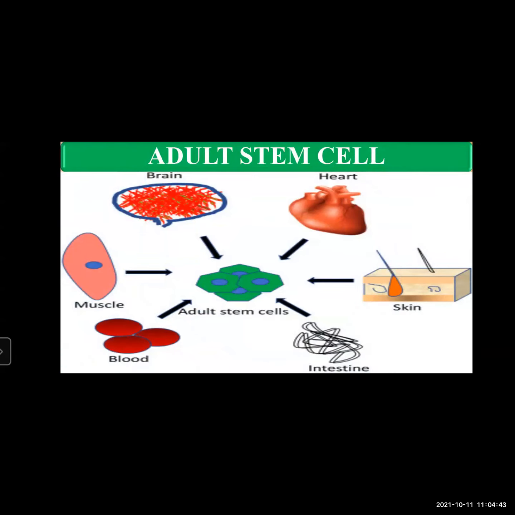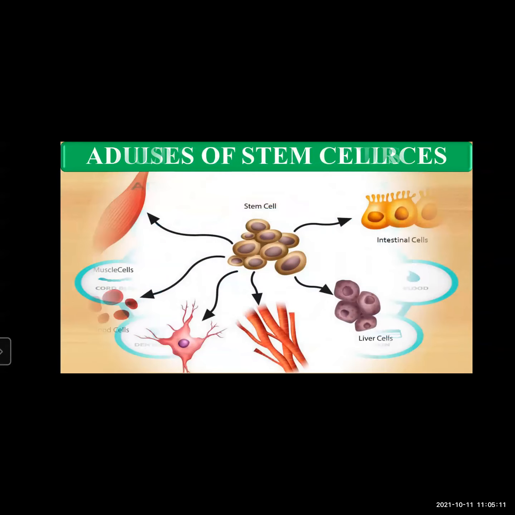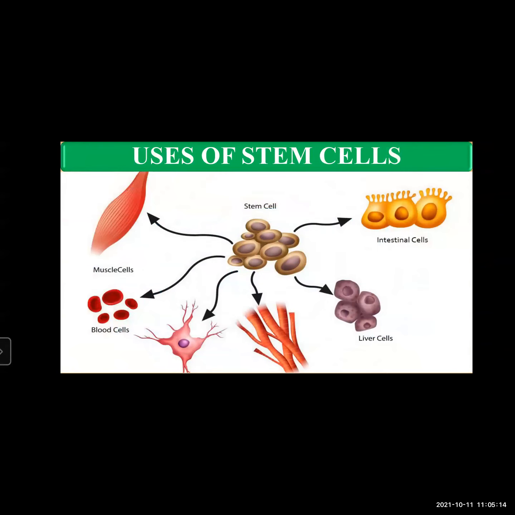The next type is the adult stem cells. Now what are adult stem cells? Stem cells can be obtained from the body of an adult person too. There are three main sources of stem cells in the body of an adult person: the red bone marrow, the adipose connective tissue, and the blood. Besides, stem cells can be obtained from the cord blood immediately after the birth.